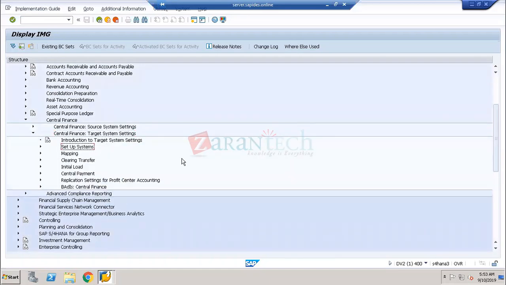So you need to do the system setup settings. You have to do the mapping of the values between the source system and the target system. And you have to make some clearing transfers at the time of initial balance upload. And you have to do the initial load, and there is central payment. Whatever payments you have done centrally in the source system, the invoices are automatically going to be cleared from my source system to the target system. So central payment is one of the most important. And how are the replication settings for profit center accounting? So apart from the normal configuration of the master data, you have to do some settings in the target system. There is the setup of the source system, mapping, clearing transfers.